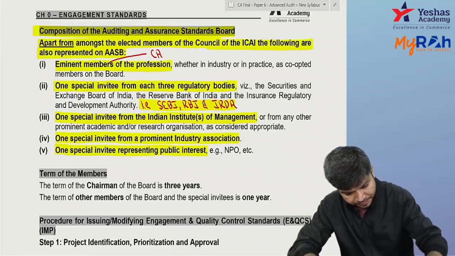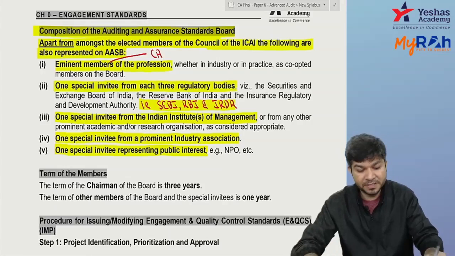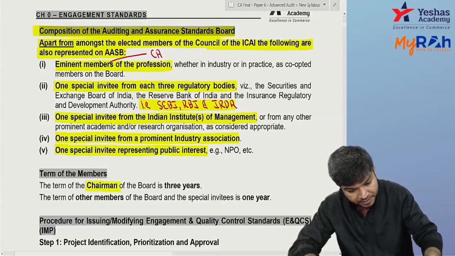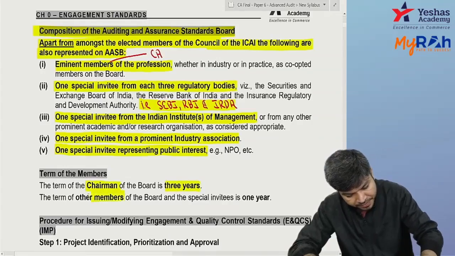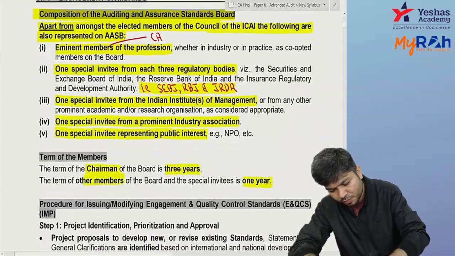Next, the term of the members. If you are a member of AASB, what is your term? The chairman's term is 3 years, other members are 1 year. Chairman is 3 years, other members is 1 year.